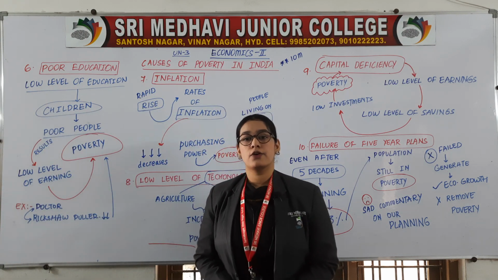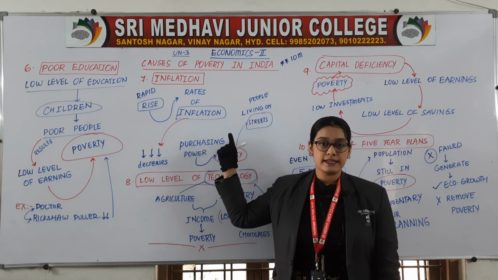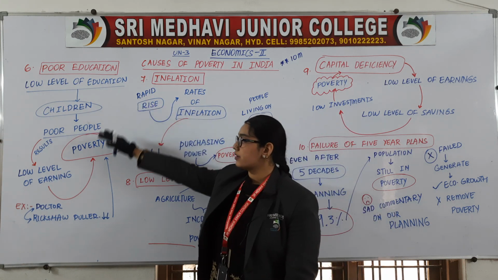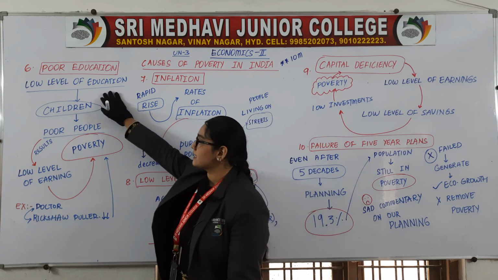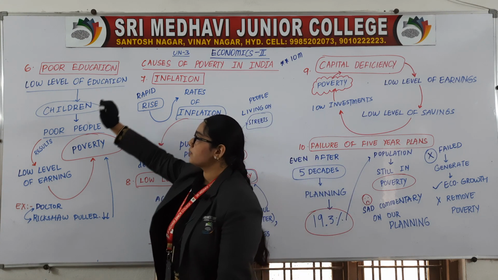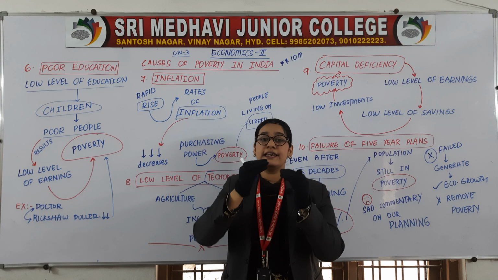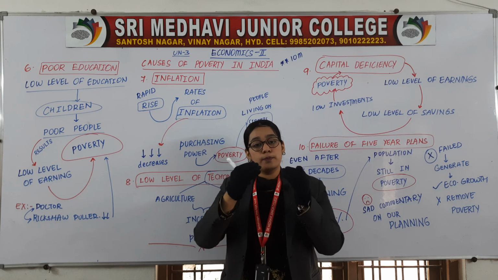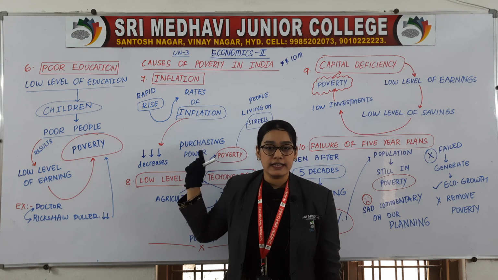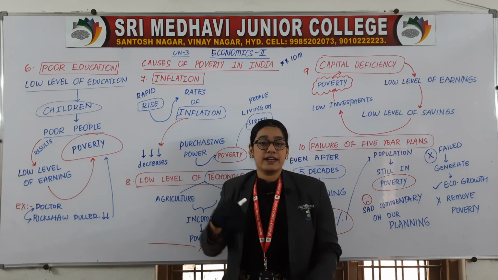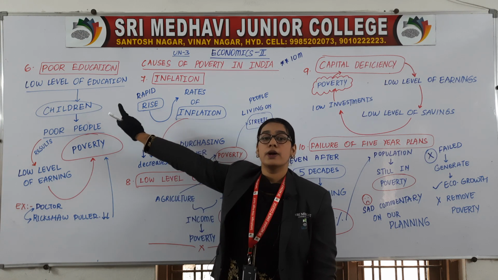So 5 points of causes of poverty are already completed. Now we are going to discuss the remaining 5 points. Coming to the 6th point, poor education. So because of lack of education or poor education, how is it a cause for poverty, how is poverty getting affected because of poor education.